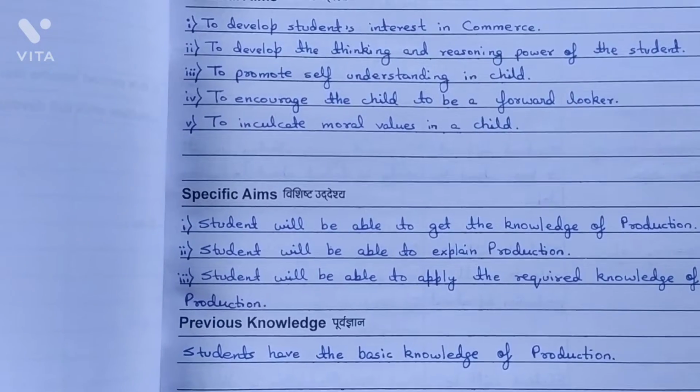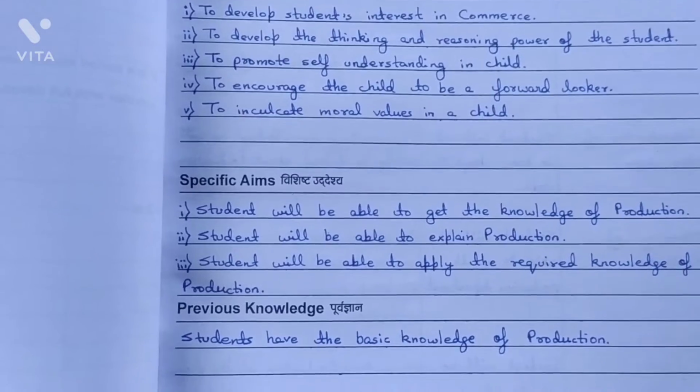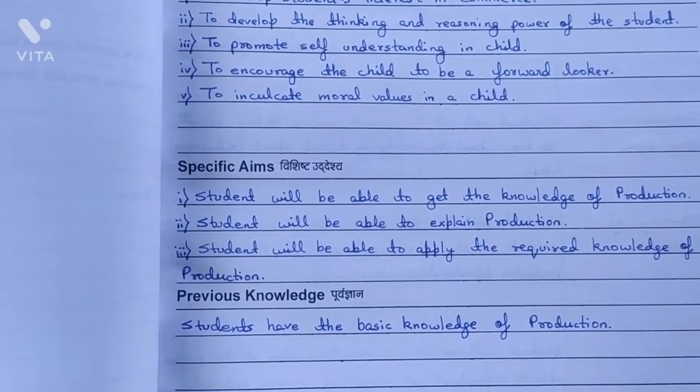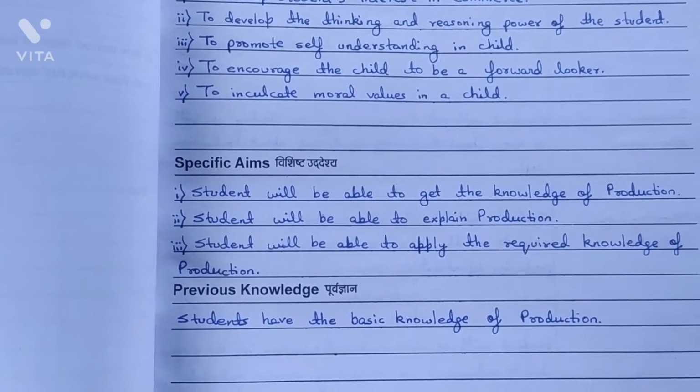Specific aim. Student will be able to get the knowledge of production. Point number 2, student will be able to explain production. Point number 3, student will be able to apply the required knowledge of production.